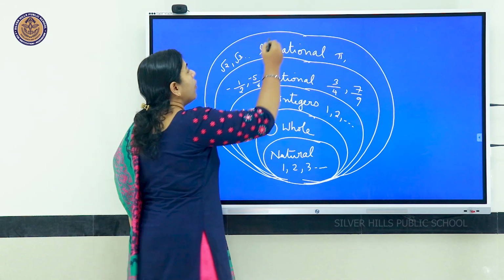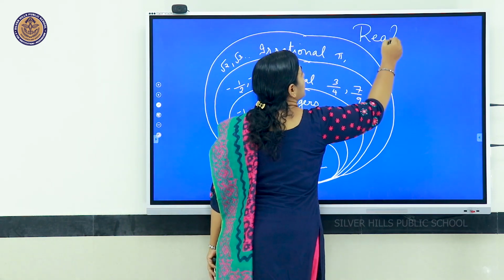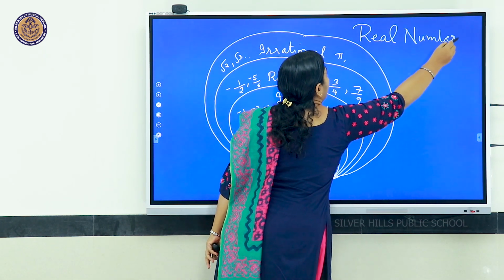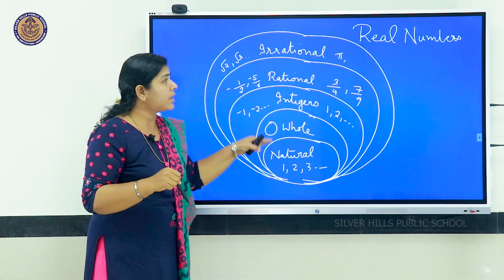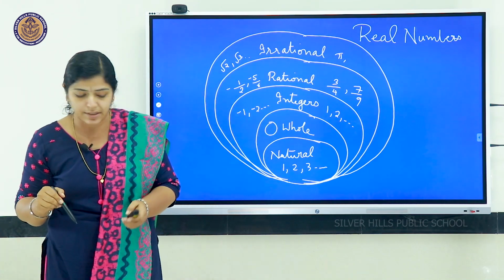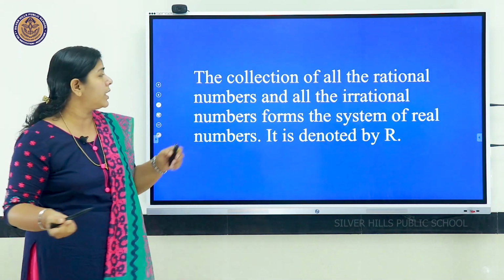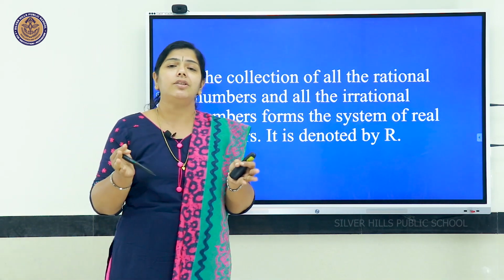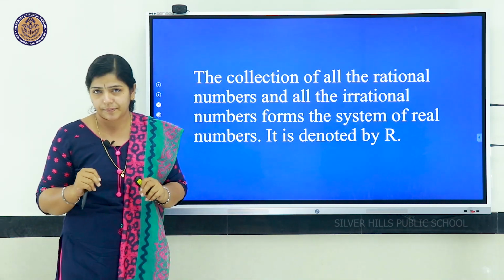Now, together this family, all these members together, that is natural numbers, whole numbers, integers, rational numbers, irrational numbers, all together form the set of numbers that we call real numbers. The head of the family, the real numbers. All this comes under the category real numbers. The collection of all the rational and the irrational numbers together forms the set of real numbers and is denoted by R.